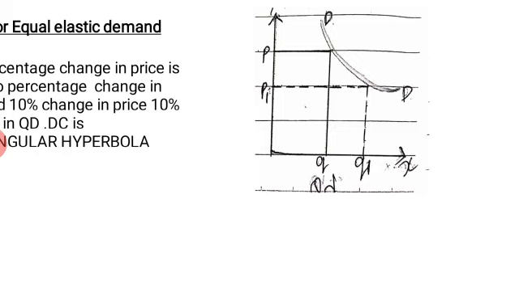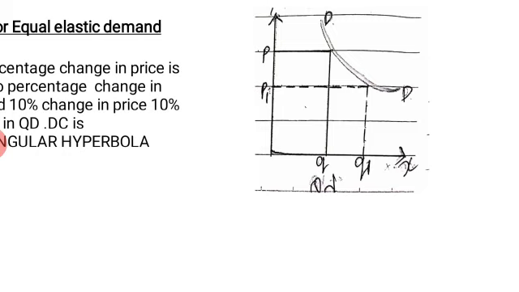Here we see the gap between P1, here P is the given price, Q is the given quantity demanded. If price decreases to P1 by 10%, the quantity increases by 10% only, that is to Q1.